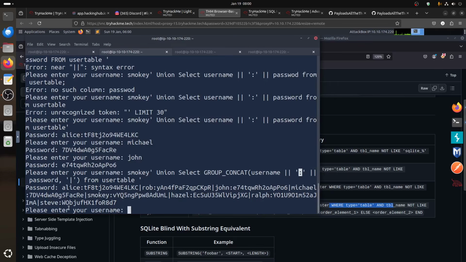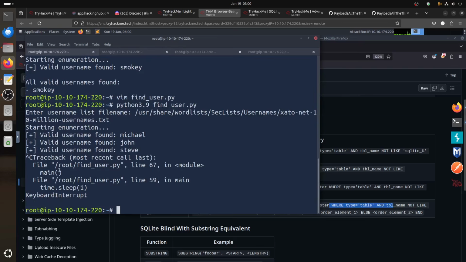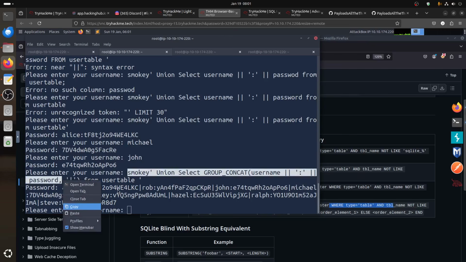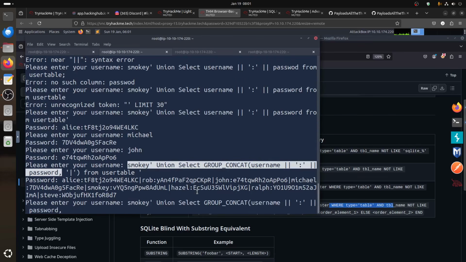So remember what we got. John, you see, we find Michael. The script was Michael, John, Steve. So this is our Smokey, this is our Steve, this is John, and this is Michael. And you can see the user table doesn't have the admin. So let's make it a bit nicer, because my eyes are already flipping here. I'm having a problem with my eyes.